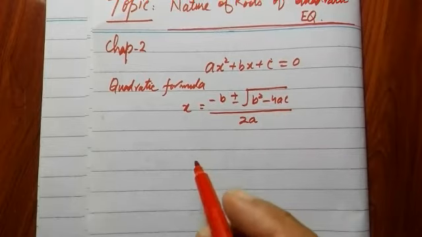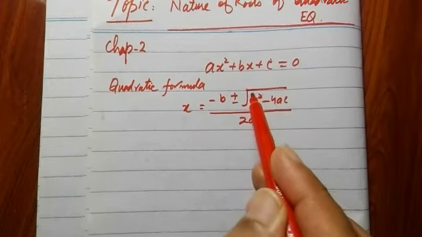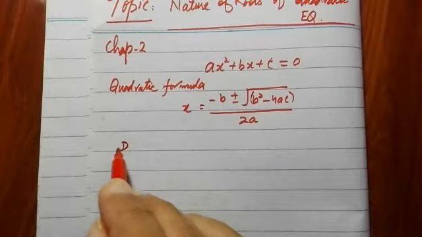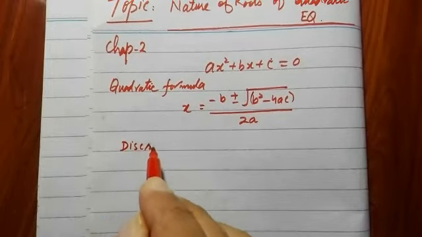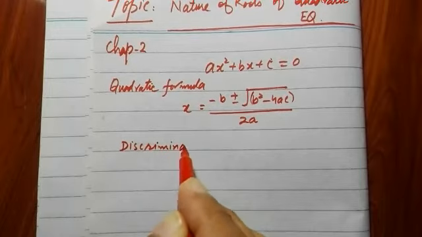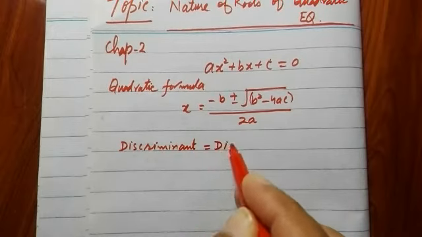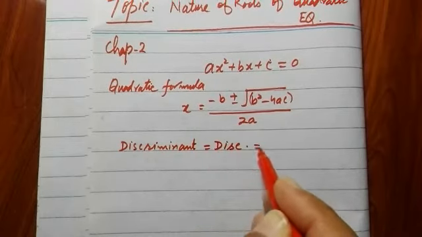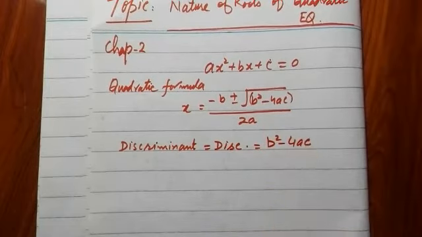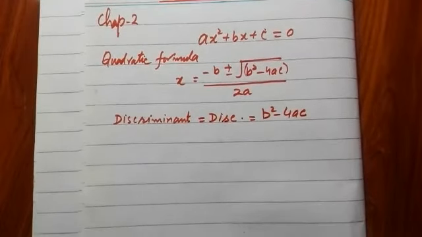To find its roots, this part which is enclosed within the radical sign is called the discriminant. We shortly write it as disc, and this part b² - 4ac actually decides the nature of the roots of the quadratic equation.